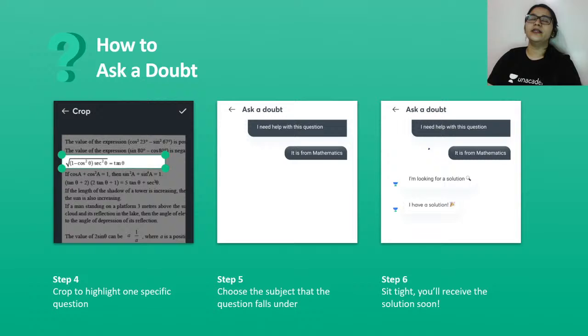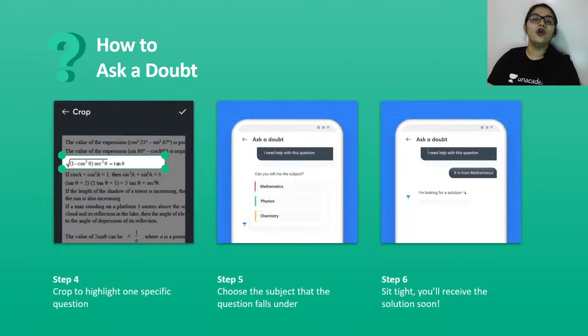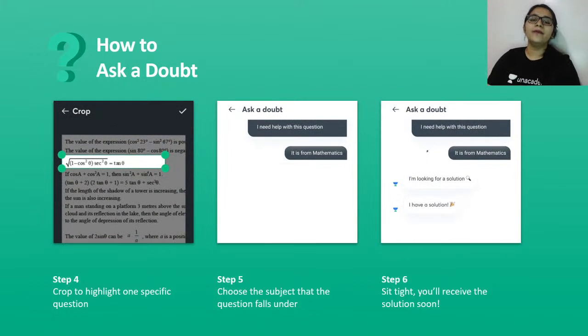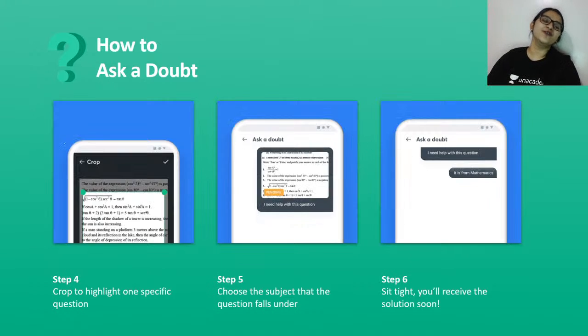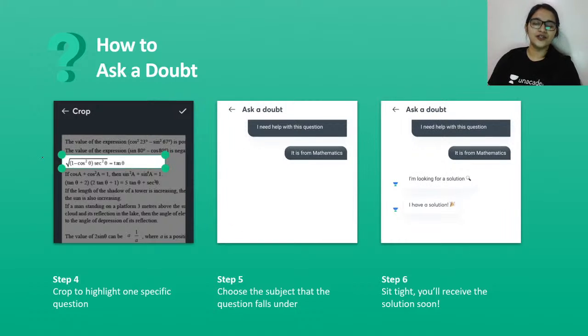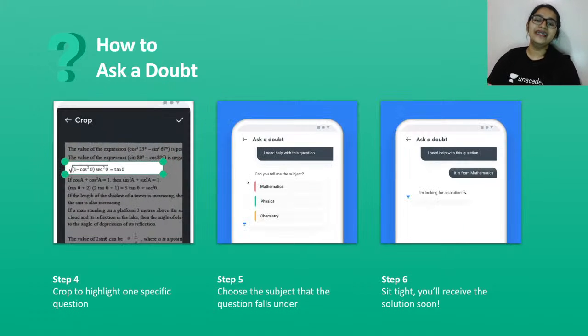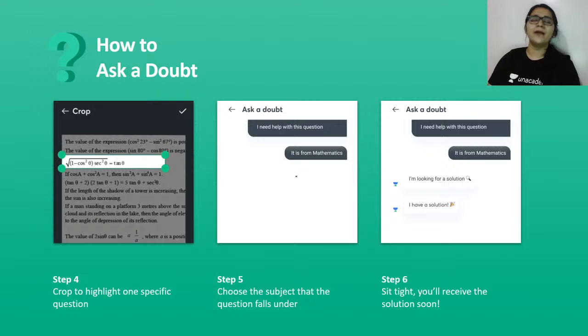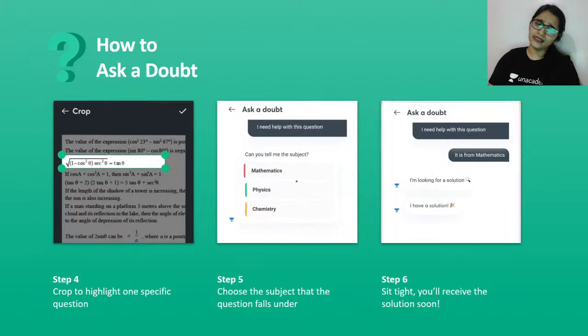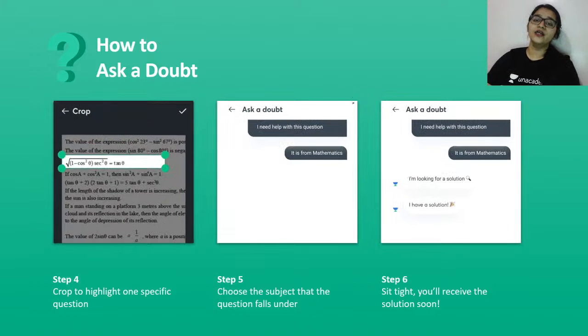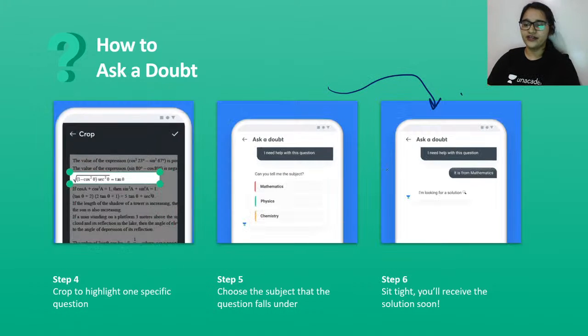Now I know you may have all the doubts in the world, but always remember, put your doubts one by one, because it is an app which is working for you. So crop the question you have a doubt in. Select the subject which it belongs to: mathematics, physics, chemistry. As soon as you select that, you are going to receive your solution very, very soon.